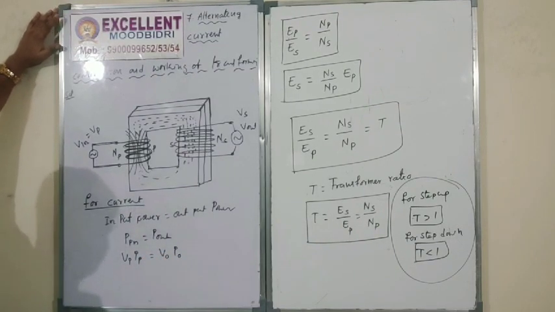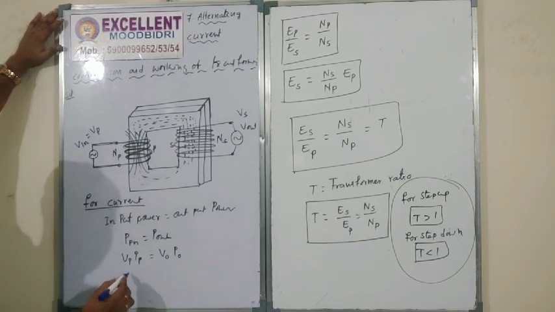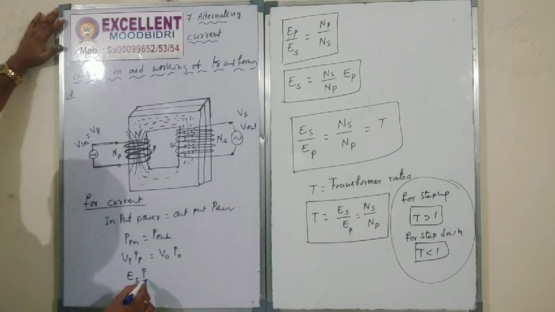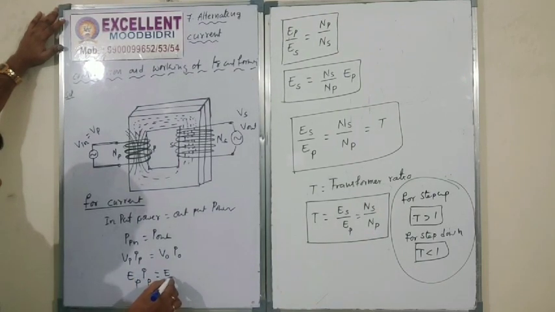So input power is EP into IP. Sorry, extremely sorry. The output is V output, meaning ES, then IS.